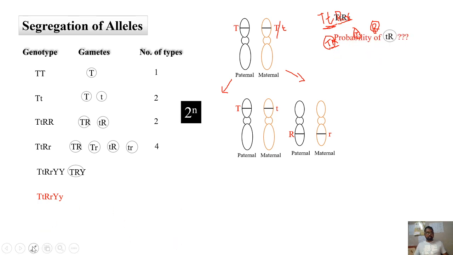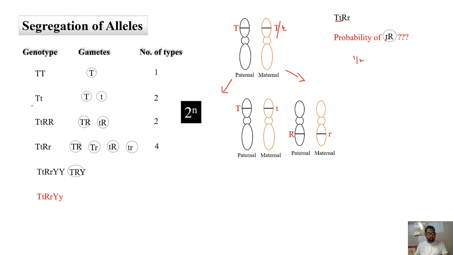The same way, when you are asked to find out the probability of a particular gamete from a given genotype, say for example the genotype of the organism is capital T small t, capital R small r, what is the probability of small t capital R, for example? This can be calculated based on probability. Here, in capital T small t, only small t is asked. So when you look only into this particular allelic pair, the probability of the gamete having small t is half.